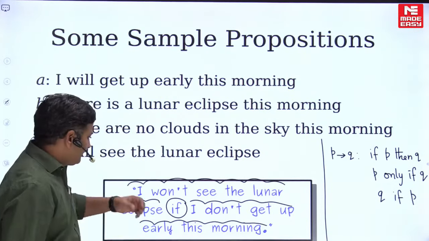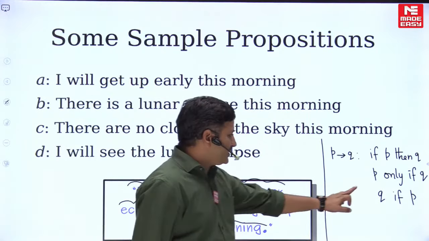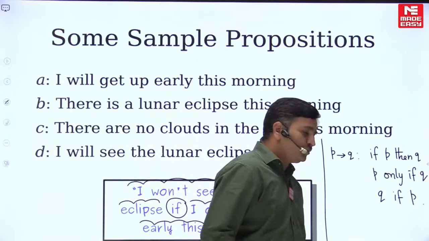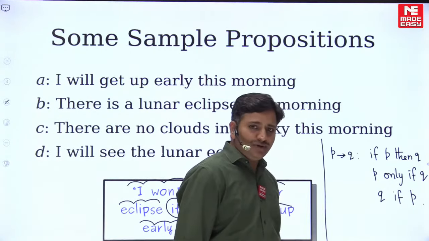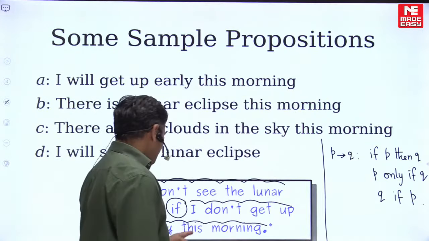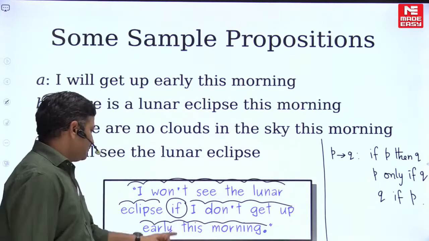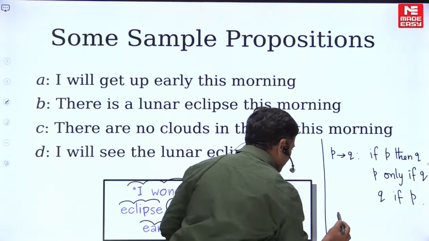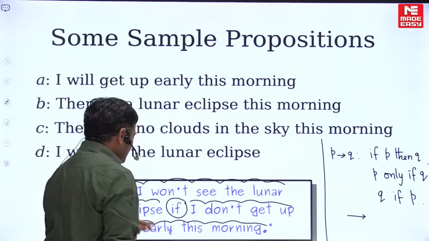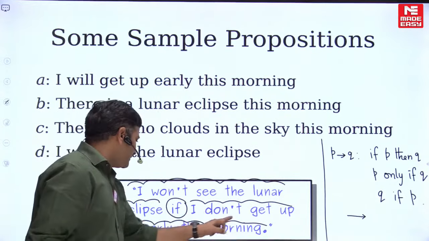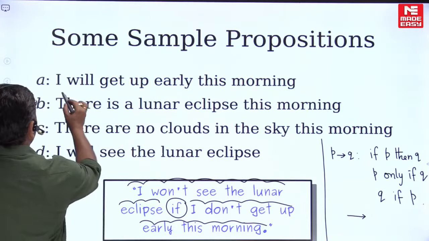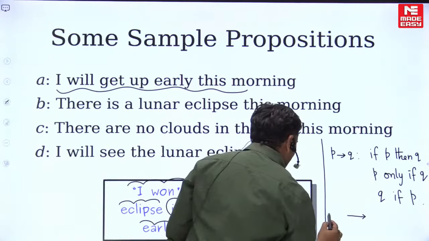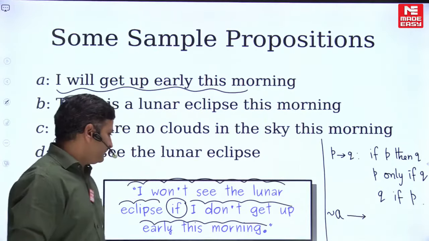If I consider it is if, it is looking like the Q if P format. If it is the Q if P format, who is the antecedent here? Antecedent is P. Who is the consequent? Consequent is Q. So the antecedent must be this one, friends. So I don't get up early this morning is the antecedent. Therefore antecedent implies consequent. So how are we going to write? I don't get up early this morning. I will get up early this morning is denoted by A, so I don't get up early this morning we can define as negation A, correct? Negation A. So this part is completed.